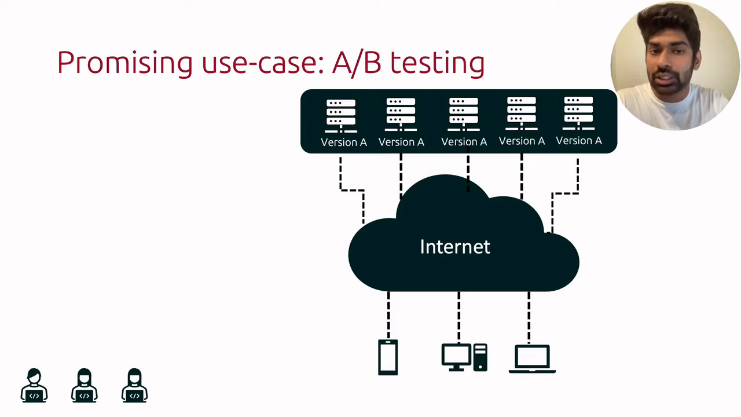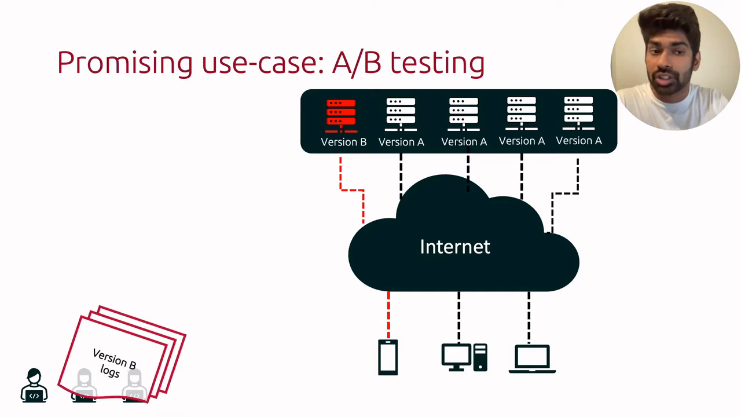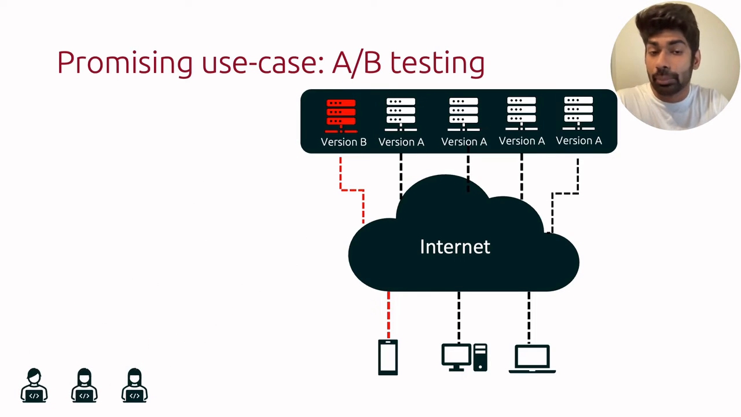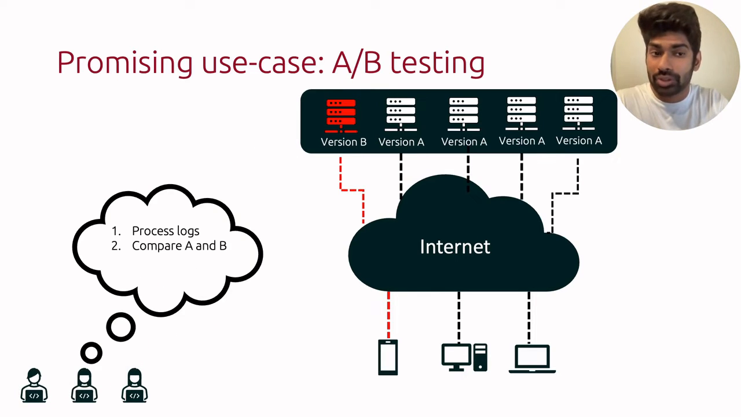One of the most promising use cases for this work is to help in A/B testing of a product. Imagine the scenario where you have a production system serving many clients. In A/B testing, when developers implement a new feature, they roll it out to a small percentage of clients, like version B as shown here. Once it is operational, they collect traces corresponding to version B from both the client as well as the service. They then process these logs, compare the performance of A and B, and fine-tune B based off their observations. In cases where B works well, they might roll it out to all the users.